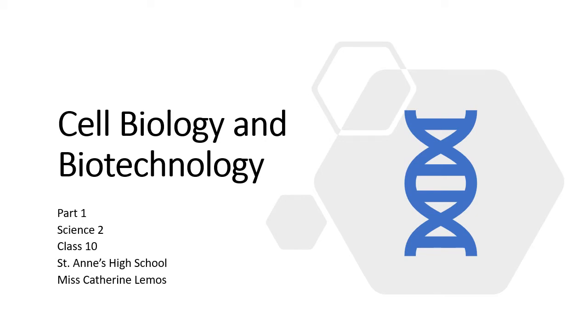Let us begin chapter 8, Cell Biology and Biotechnology of Science 2. It's on page number 88 of your textbook. This lesson is divided into three parts. In first part, let us discuss about stem cells, its types, uses, organ transplantation and donation.